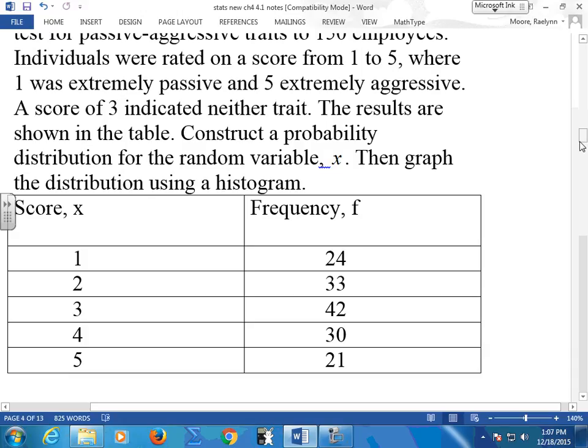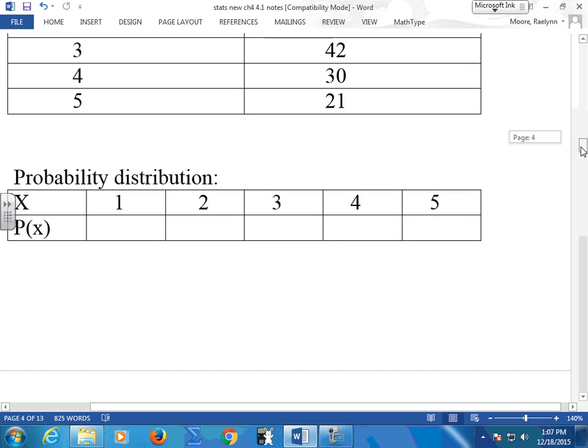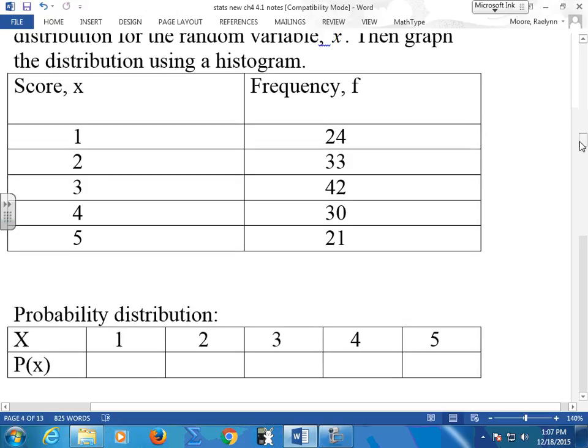So if you take a look at your book, they gathered this information, and here's your table for it. They gathered your information with your frequency. Now, we all know how to do relative frequency. Relative frequency is part over whole.